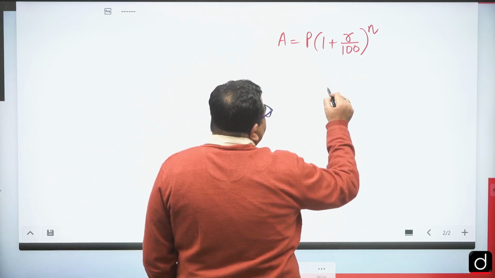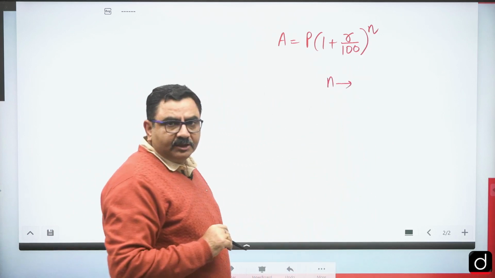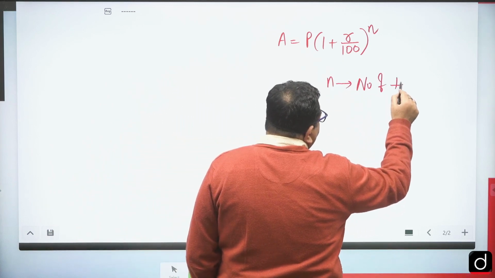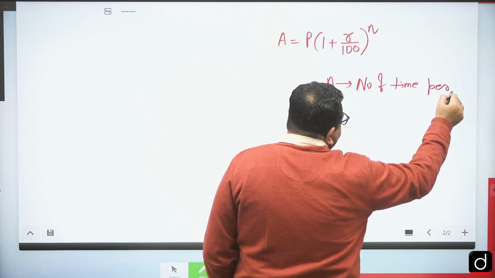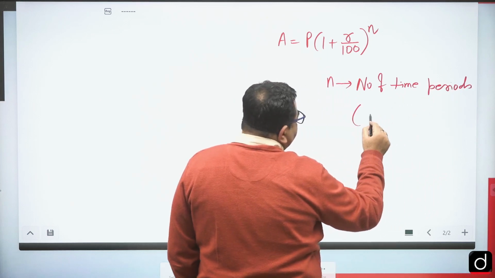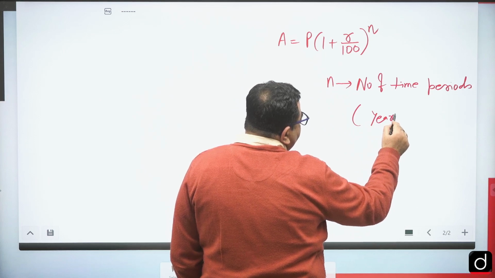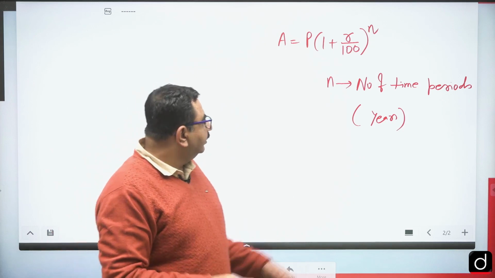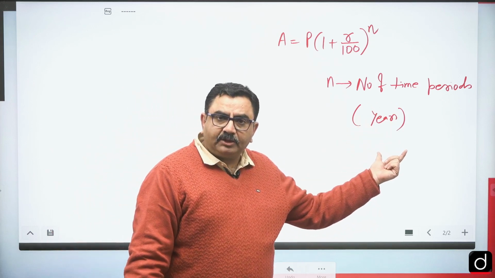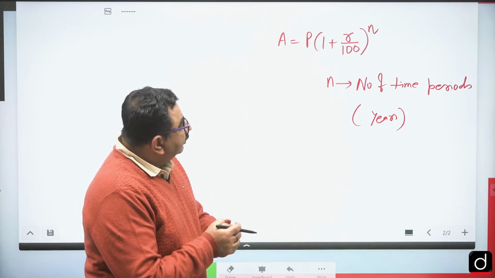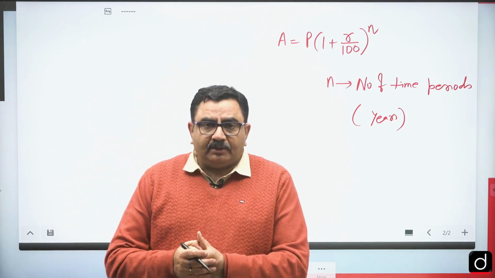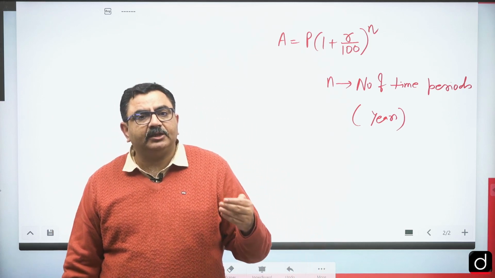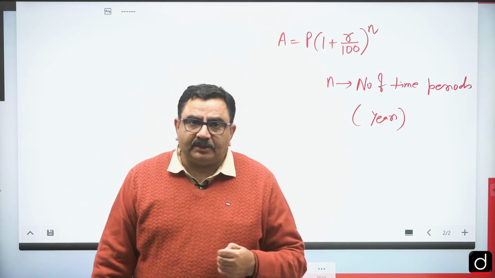This n, in general we call number of years, but actually it is the number of time periods. If one time period is 1 year, then we call it number of years. One time period is that particular time after which the interest calculation is done on the sum of money.